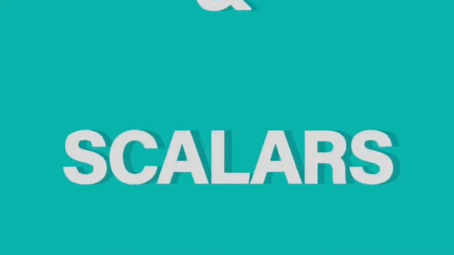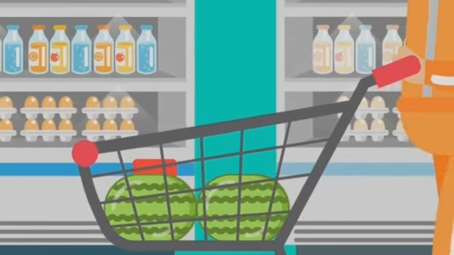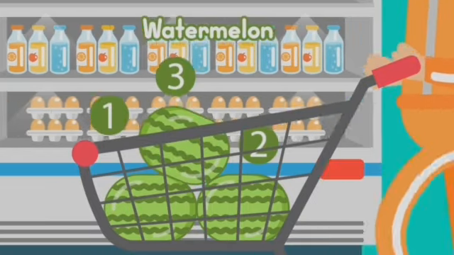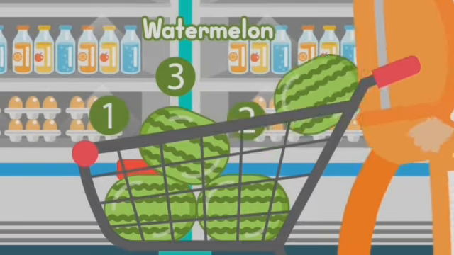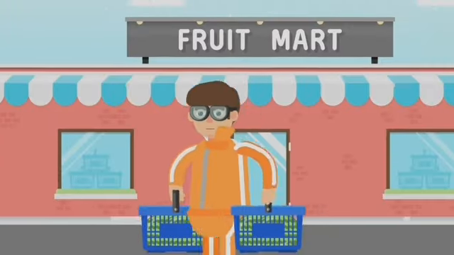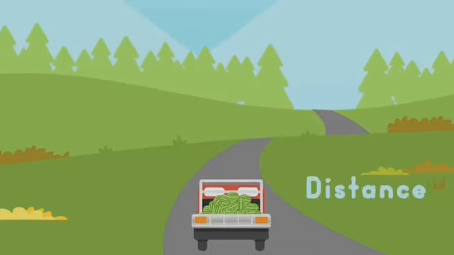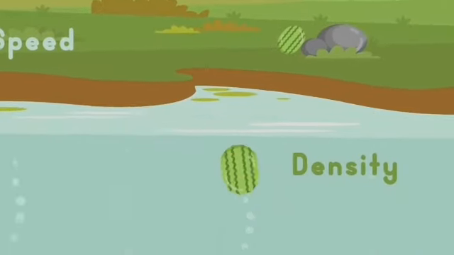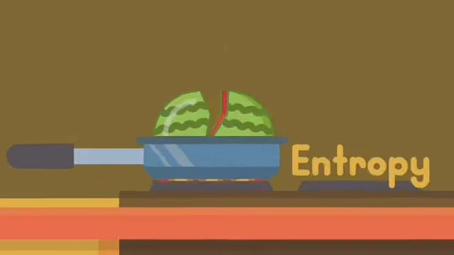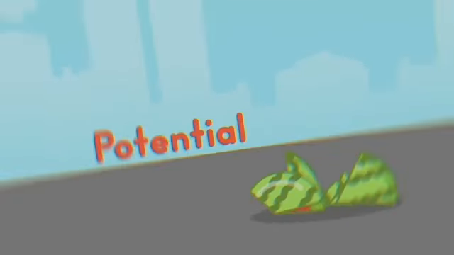Vectors and scalars. Scalar quantity: the physical quantity which has only magnitude. Here we can see the magnitude of watermelon, one number of watermelon. Then this physical quantity can be added, subtracted, multiplied, divided by using simple algebra. Example: mass, distance, speed, density, volume, time, temperature, entropy, energy, charge, work, and potential.